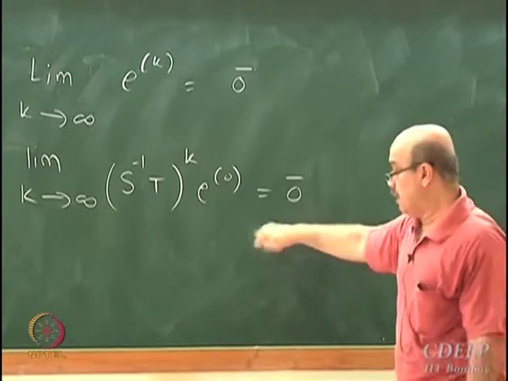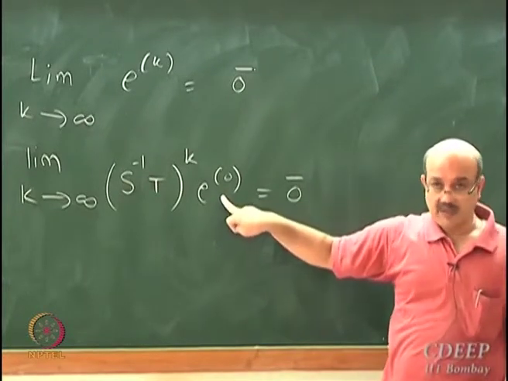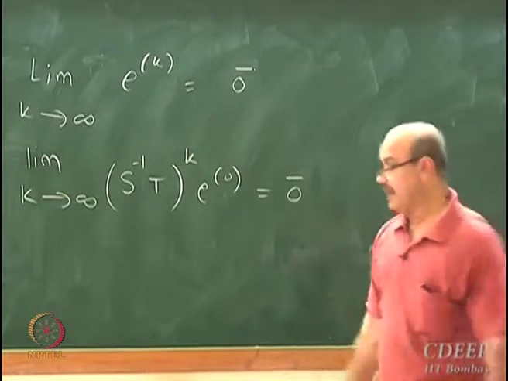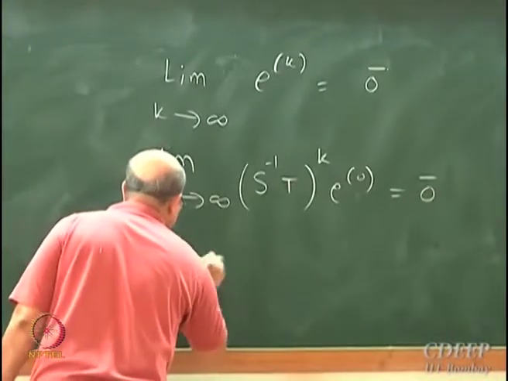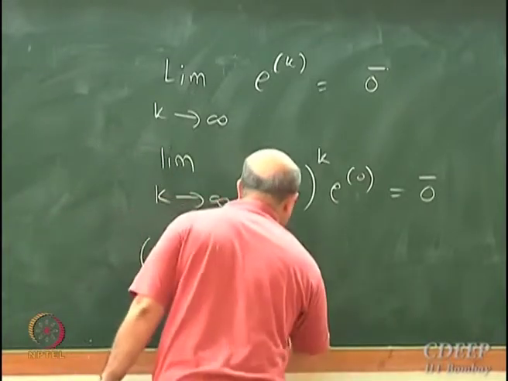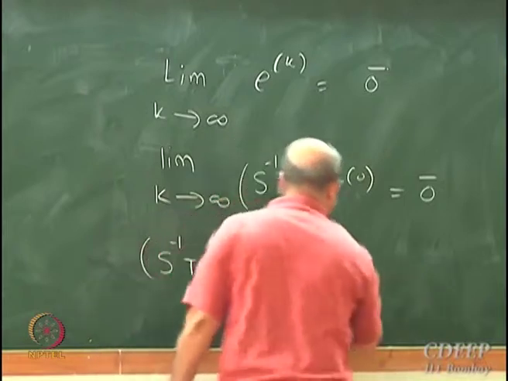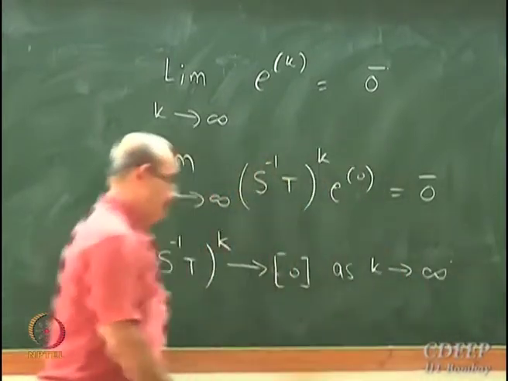Right? Is E0 a 0 vector? No, it's not a 0 vector. So what I want to happen actually is S inverse T raised to k should tend to the null matrix as k tends to infinity.